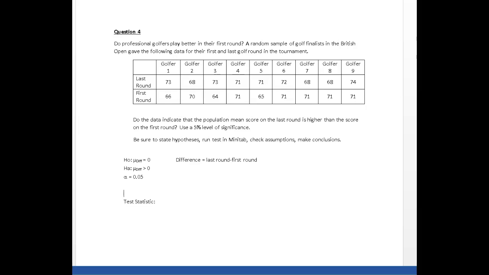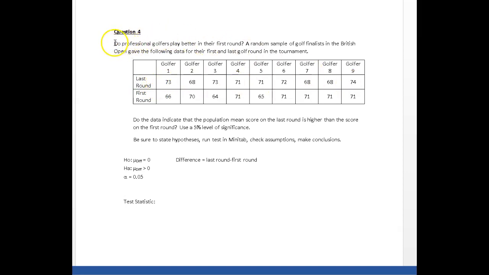Okay, looking at question number 4, we're asked, do professional golfers play better in the first round? A random sample of golf finalists in the British Open gave the following data for their first and last golf round in the tournament. Okay, we have 9 golfers. We have their score in the first round, and we have their score in the last round.